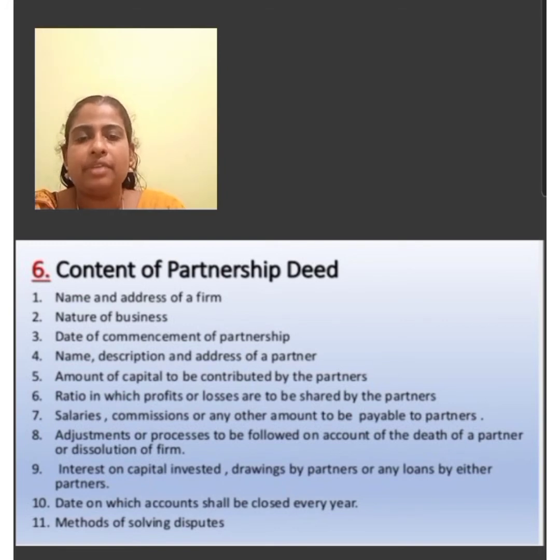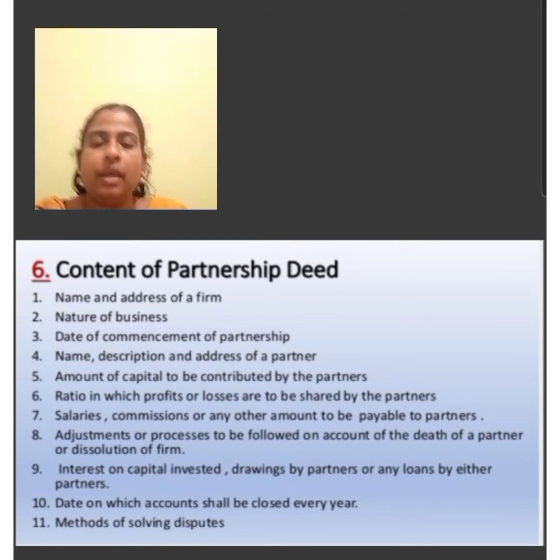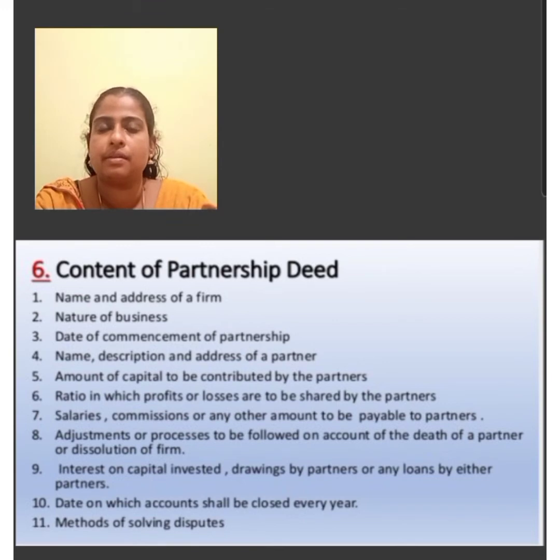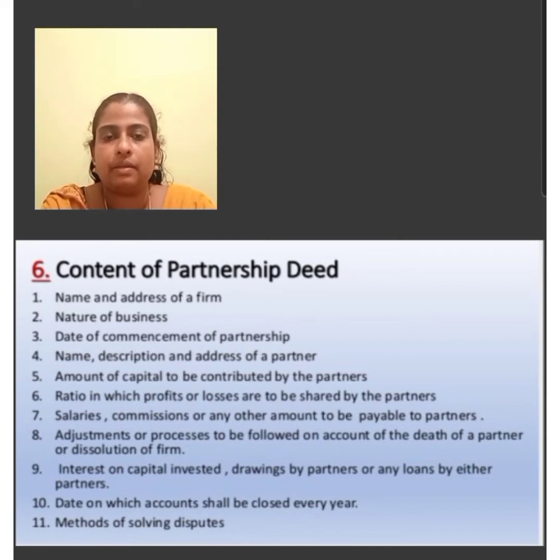And then ratio in which profit and losses are to be shared by the partners. Salary, commission or any other amount to be payable by the partners. Adjustment or process to be followed on account of the death of a partner or dissolution of the partnership firm.